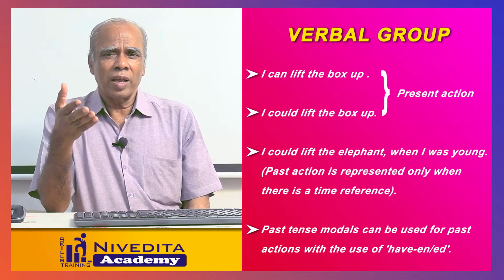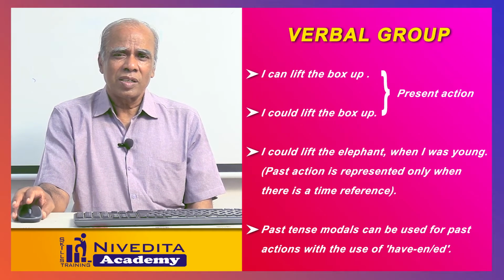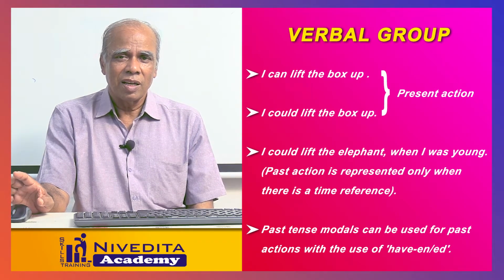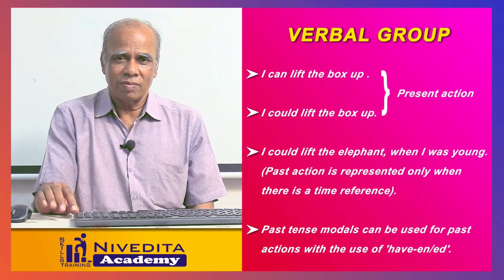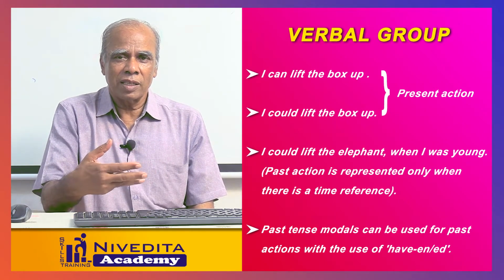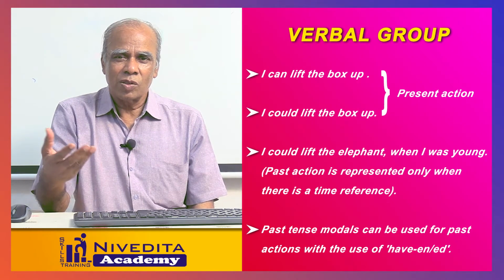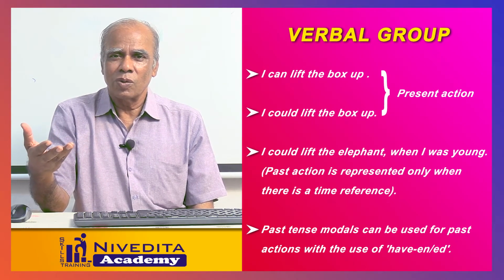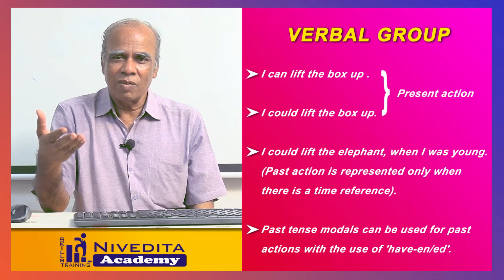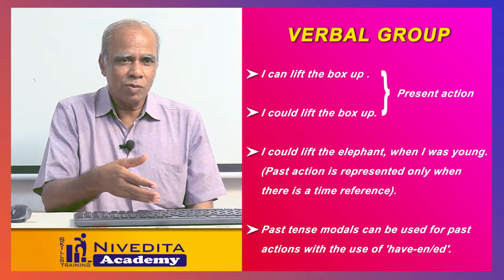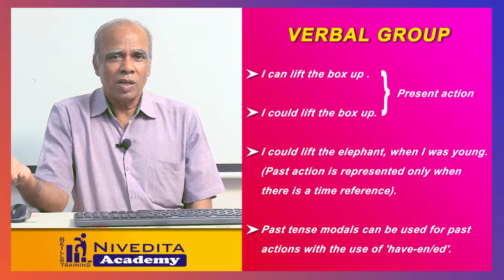So now I ask you, what is tense then? The traditional grammar says tense refers to time. But from the examples I told you just before, these examples do not show that present tense always shows present action alone. The past tense verbs do not always show past action alone.